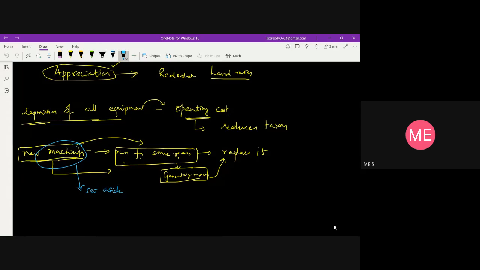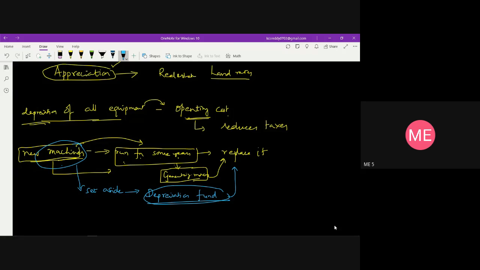Okay, so this is what we can call the depreciation fund. Generally, a depreciation fund is established to accumulate the money for the replacement of any asset. This is what depreciation fund means. We are going to generate the money from the new machine for so many years. After running for so many years, this fund will be utilized for replacing the machine.